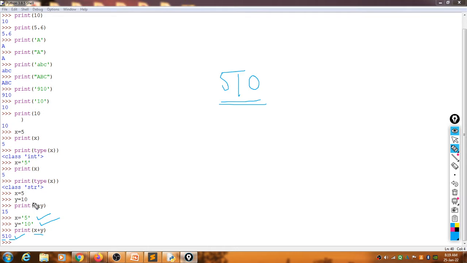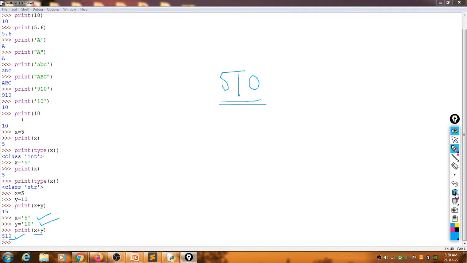What is the main advantage of quotation marks? Python has different data types: integer, float, and character, meaning string. When we want to enter a numerical data type, we give it without quotation mark, and when we want to use a string data type, we should enclose the data within a single quotation mark or a double quotation mark. So these are the two methods.